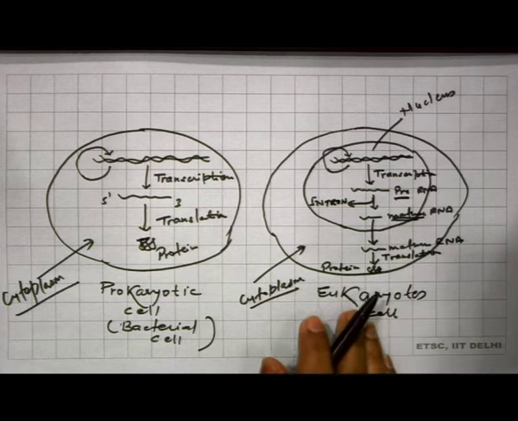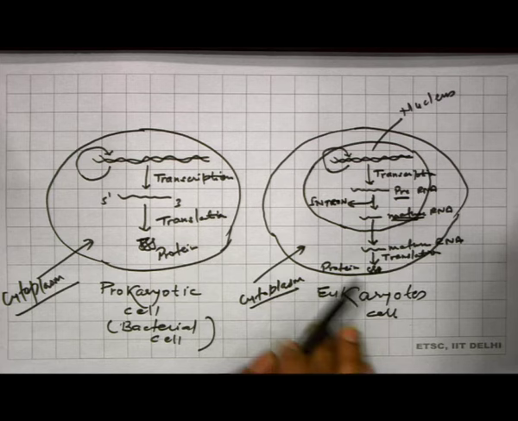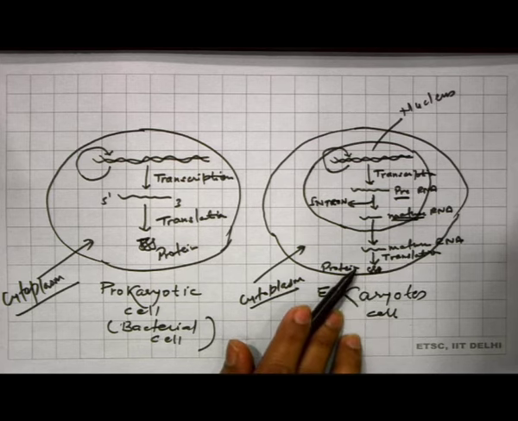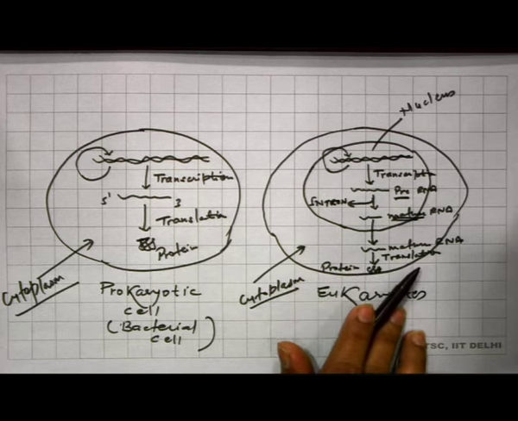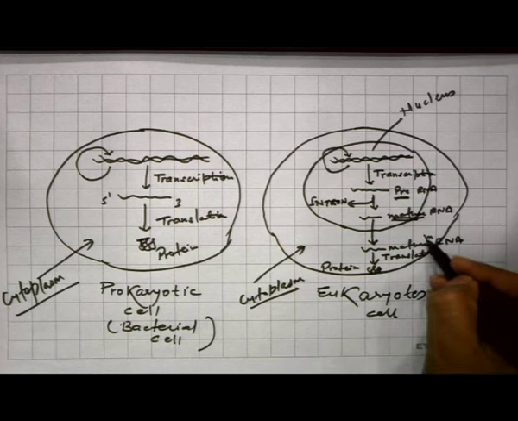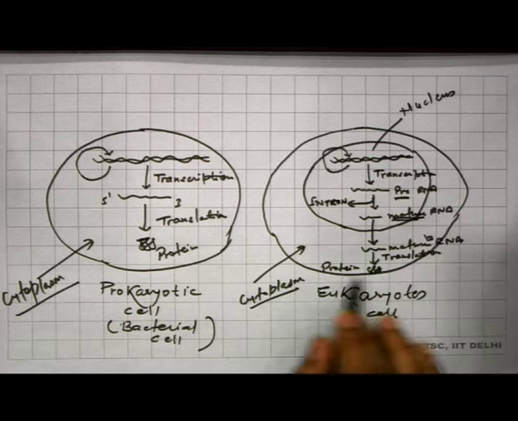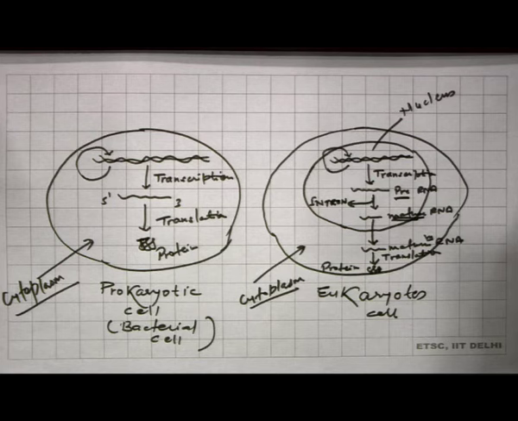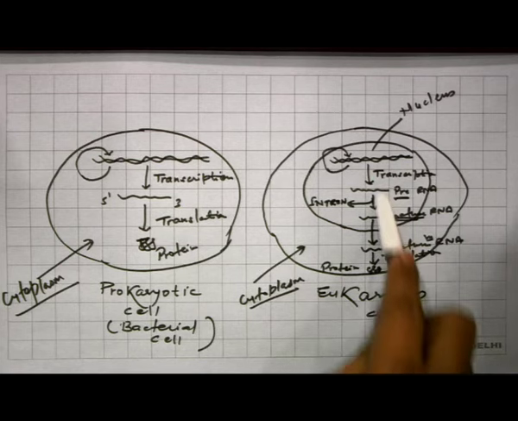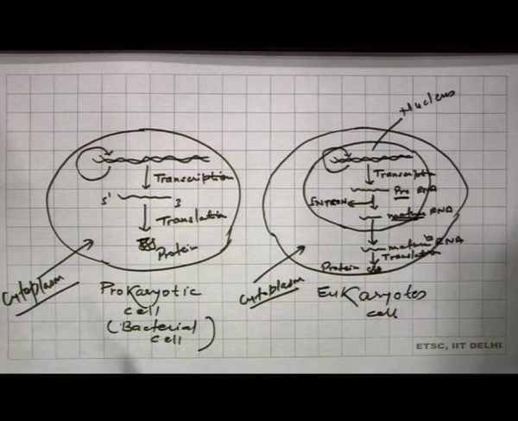This mature RNA is functional RNA, will be transported to the cytoplasm, and in the cytoplasm the mature RNA, if it is messenger RNA, will undergo translation to synthesize the protein. So, this is a major difference between prokaryotic transcription and eukaryotic transcription.